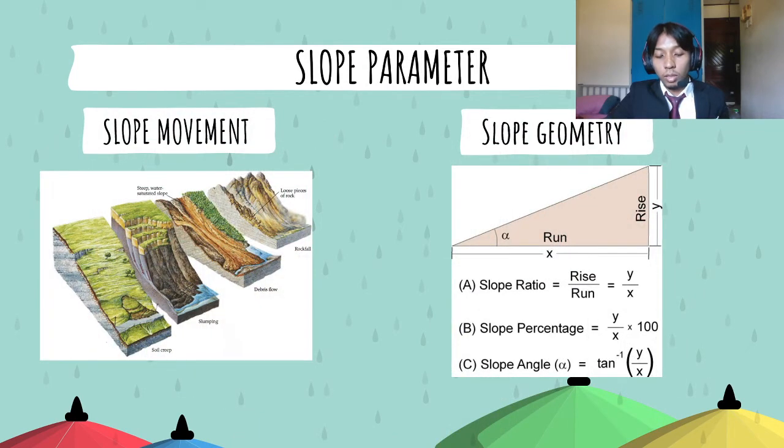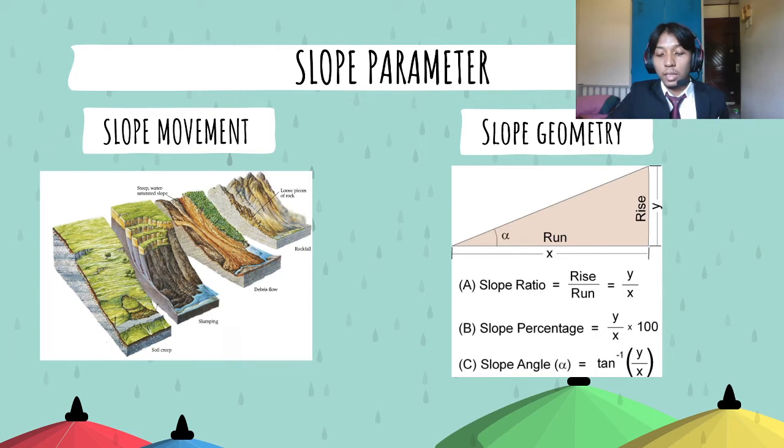The slope parameter is also important to understand because it is one of the variables used to conduct modeling for slope stability. There are 2 factors that need to be considered in the slope parameter: the slope movement and the slope geometry. The slope movement is important to understand because it usually happens when the slope is unstable.